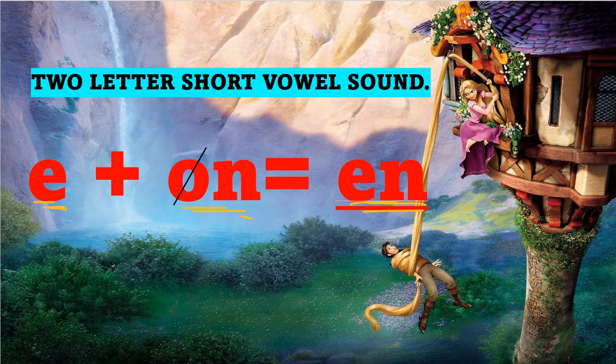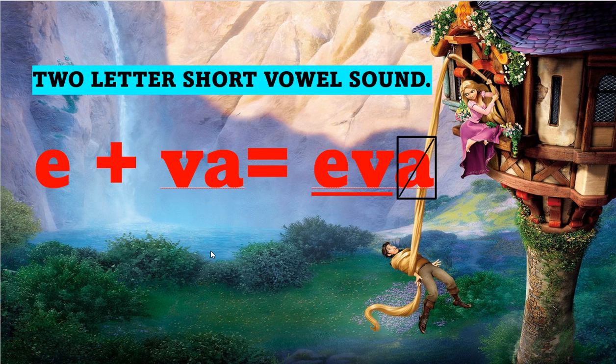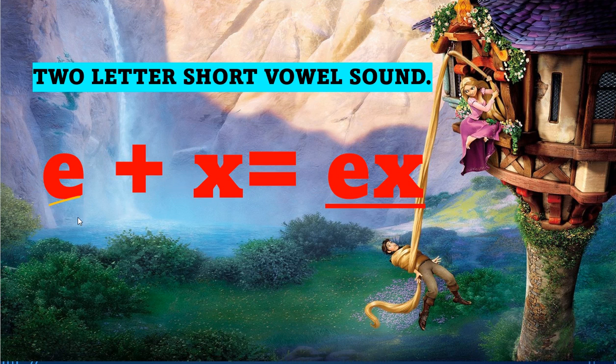Next we have e and v, ev. Here we silent the last letter. Next we have e and x, ex.